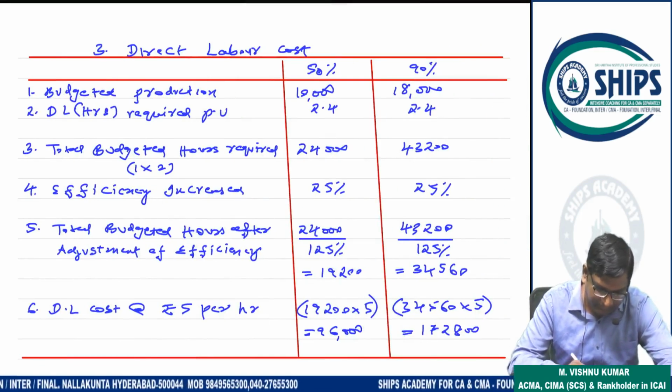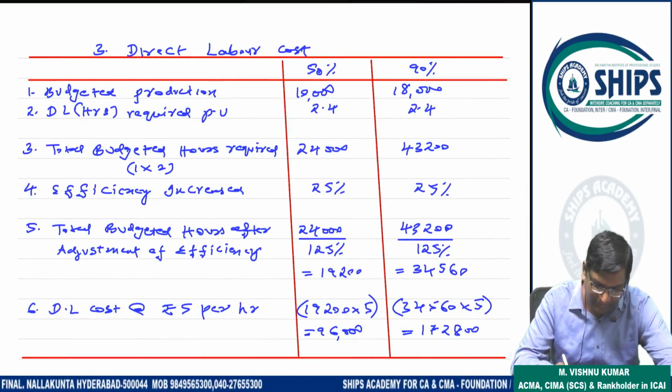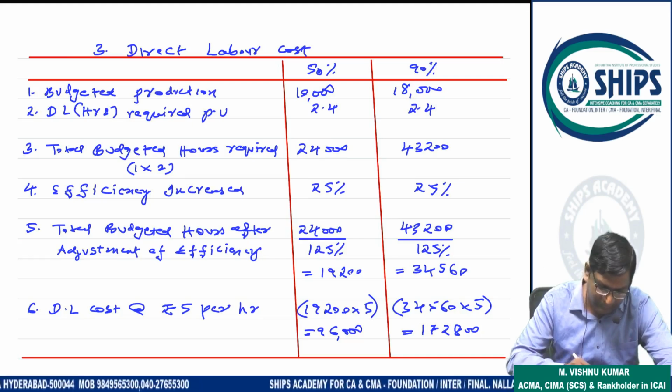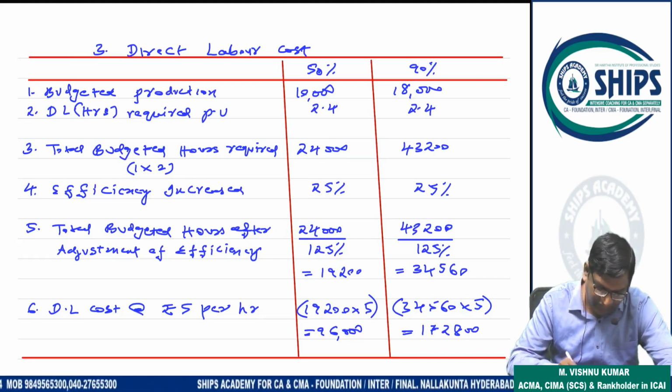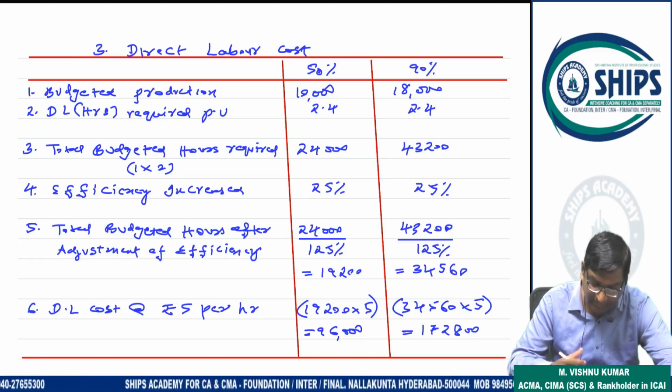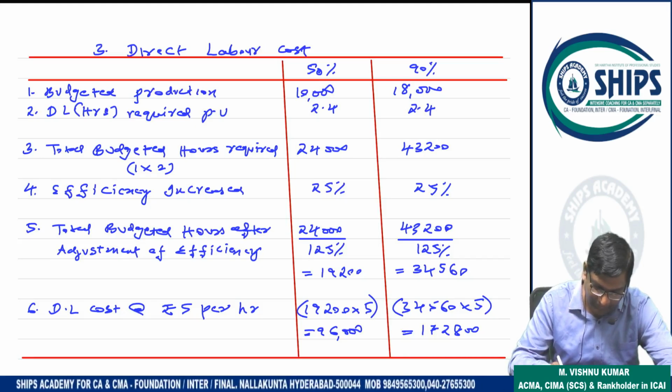Now labor. Budgeted production is 10,000 and 18,000. Direct labor hours required are 2.4 per unit. Total budgeted hours required are 24,000 and 43,200. Efficiency is increasing here, and whenever efficiency increases, labor time will decrease. So 24,000 by 125% and 43,200 by 125%.